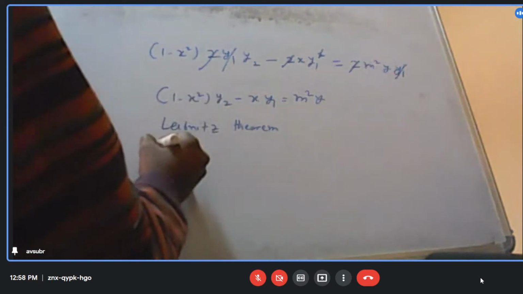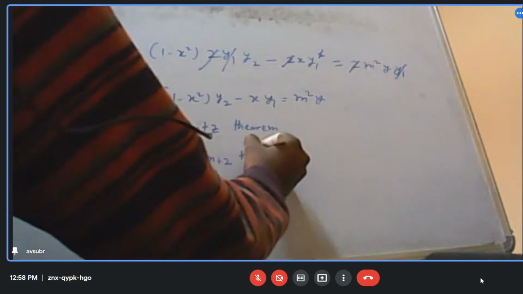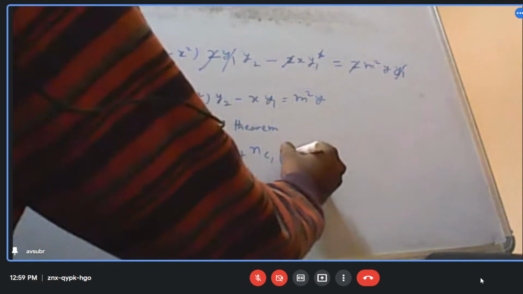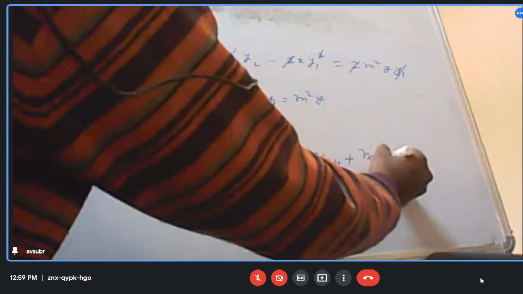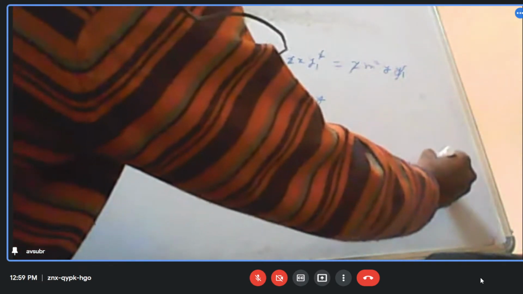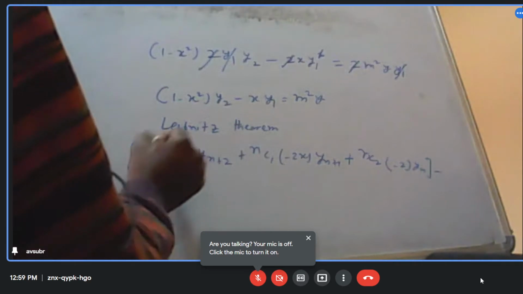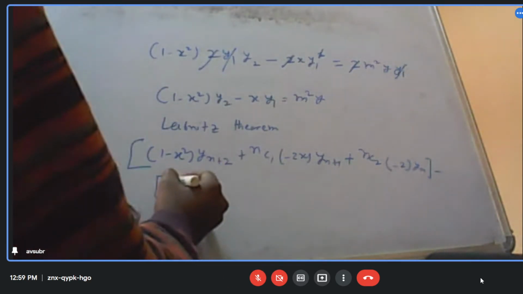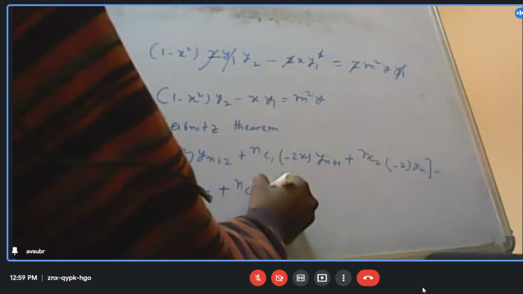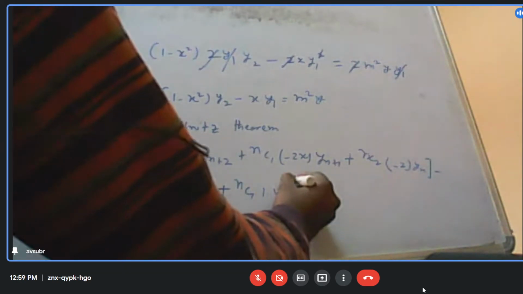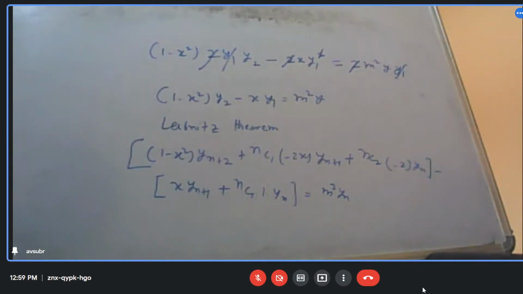So this side will be 1 minus x square yn plus 2, plus nc1 minus twice of x yn plus 1, plus nc2 minus twice of yn, minus, I take the differentiation of this one, x yn plus 1 plus nc1 into 1 yn, is equal to m square. Is it okay?